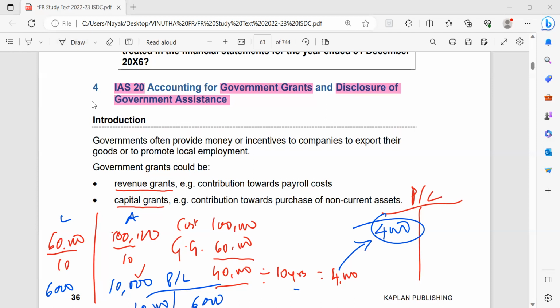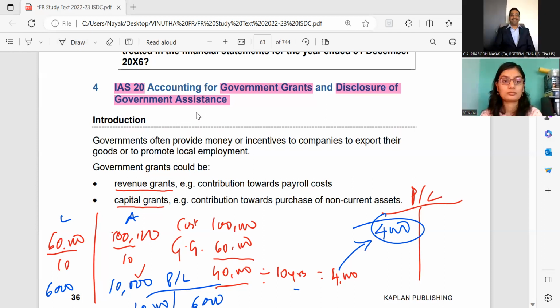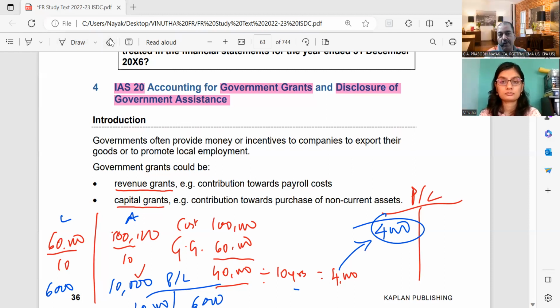Okay, so IAS 20, that is government grants. As I told you, it is a capital grant either given for purchase of some asset or it is given as a revenue grant. For example, you are providing school kids with free lunch or you are giving free uniforms to the school students. Then in that case, you need to incur an expenditure. So for meeting that expenditure, some revenue grants are given.